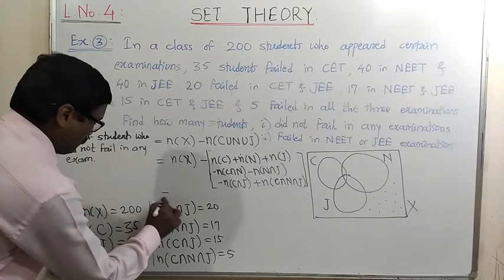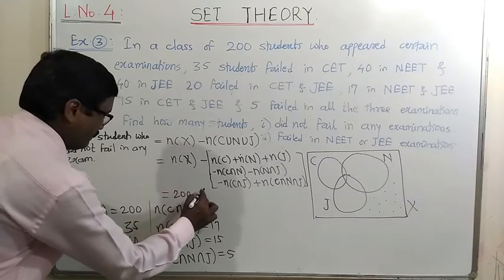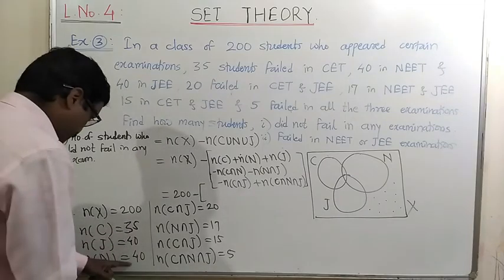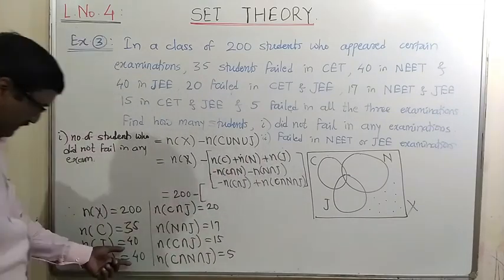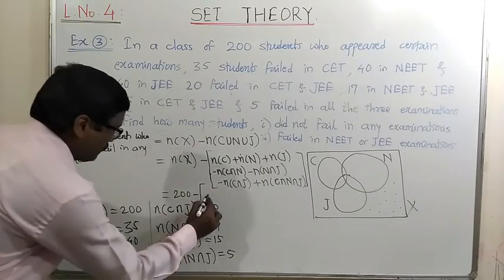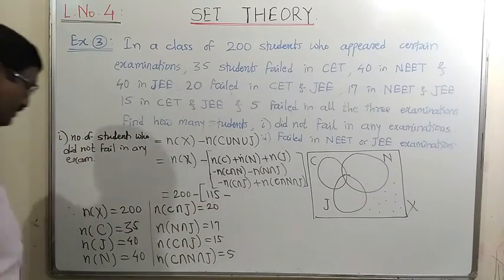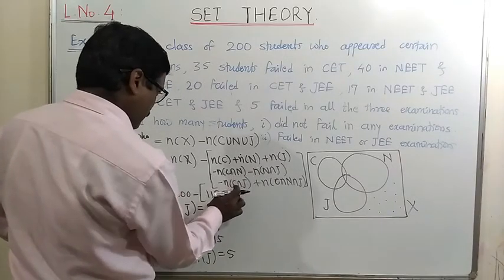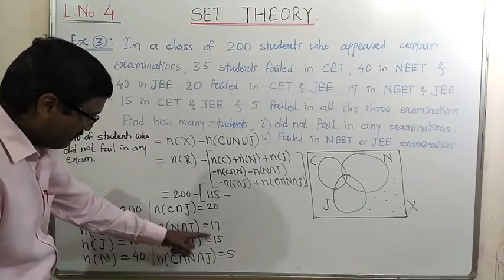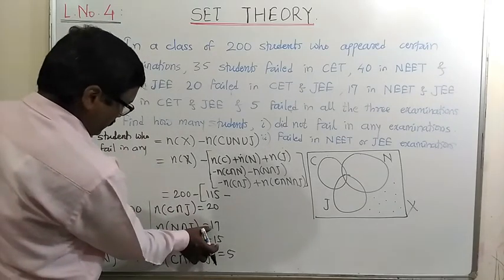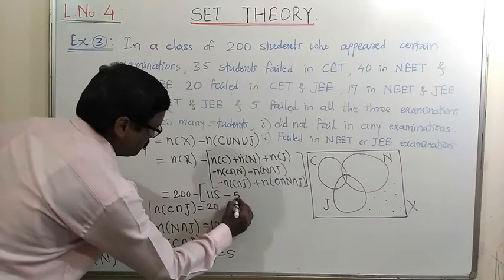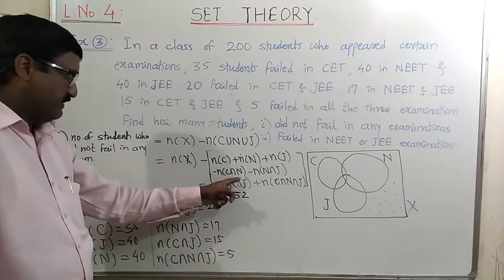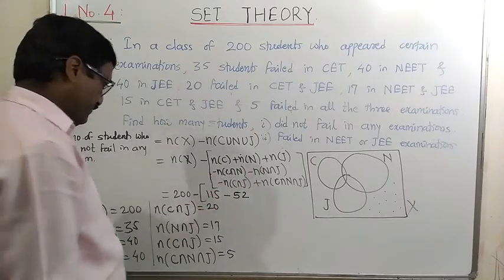So this will equal 200 minus, the total number of students is 200, minus the sum of these three, which is 35, 40, 40. The sum of these three will be 80 plus 35, that is 115. Then subtract all these numbers, those are 20, 17 and 15. That is 32 plus 20, that is 52.